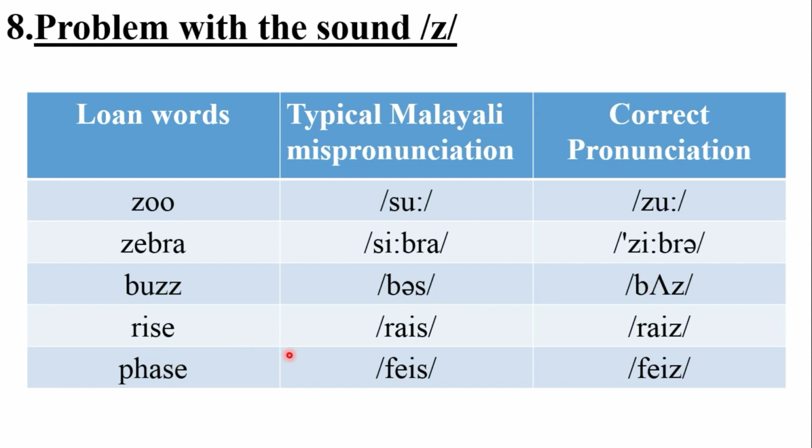The next one, the incorrect form is rice. That is wrong. The correct form is rise. The next one, face. It's wrong. The correct form is phase. It's Z, not S. So this is a problem with the sound Z. As we don't have the Z sound, we try to replace the Z with S.